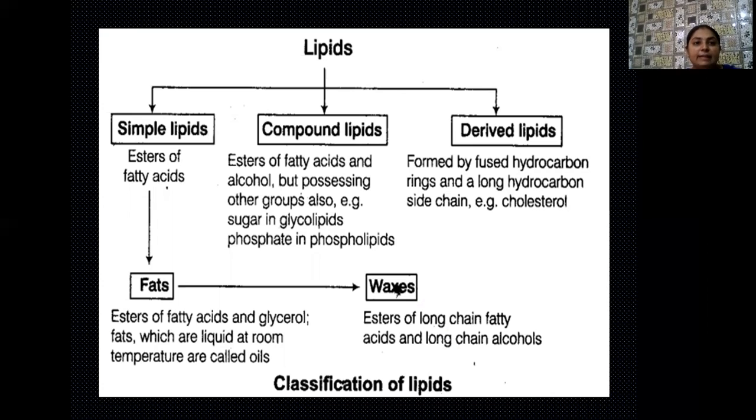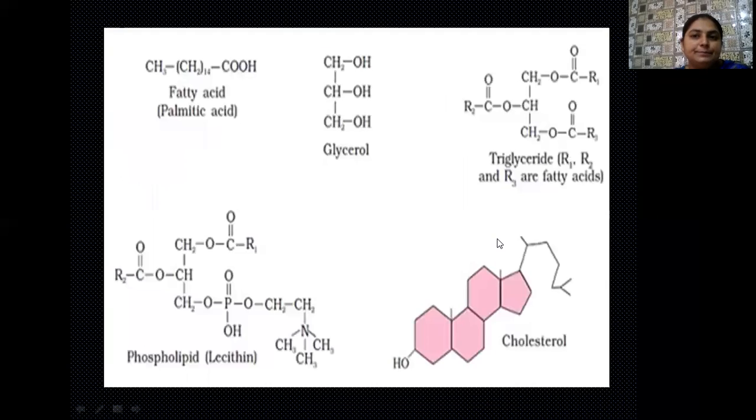And long hydrocarbon side chains are also present on them. An example of derived lipids is cholesterol. You have heard about cholesterol. It is a complex type of lipid that generally gets accumulated in your blood vessels when you take a fat-rich diet. And because of their accumulation, the patient later suffers from cardiac disorders.